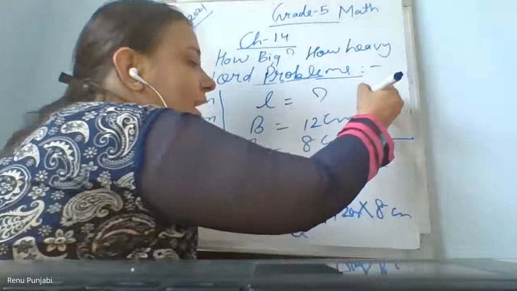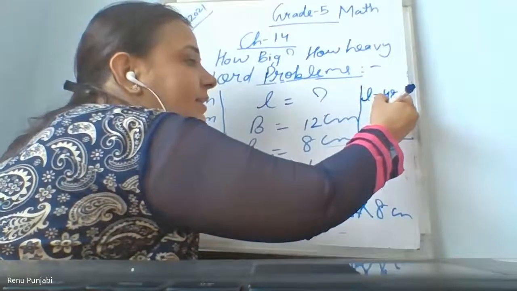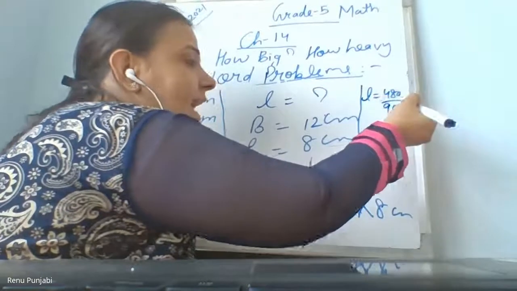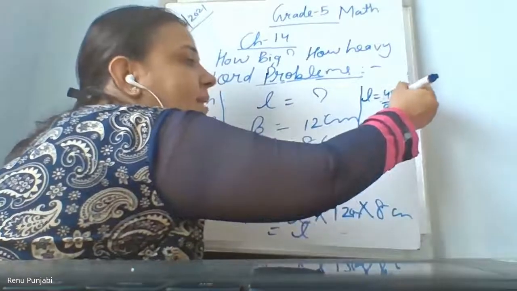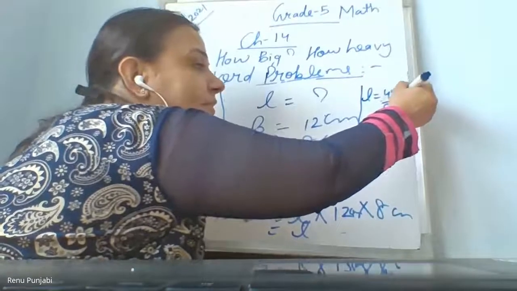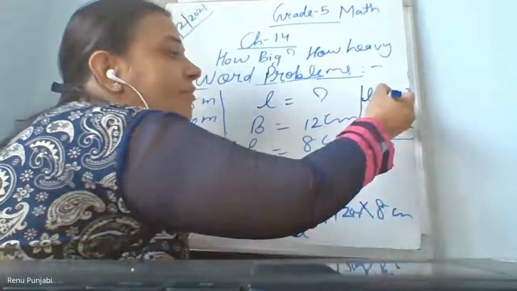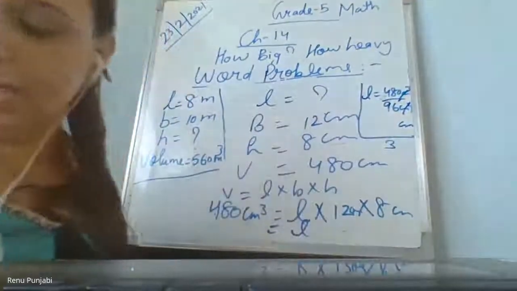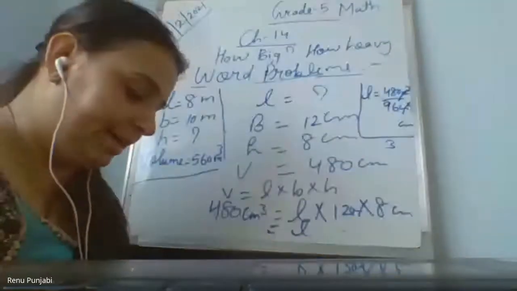So now you will write length equals 480 divided by 96, and 96 is in centimeter square. This is in centimeter cube. So centimeter square cancels with square, and 1 centimeter remains. And then 480 divided by 96. What is the answer? 5. So the length is 5 centimeter.